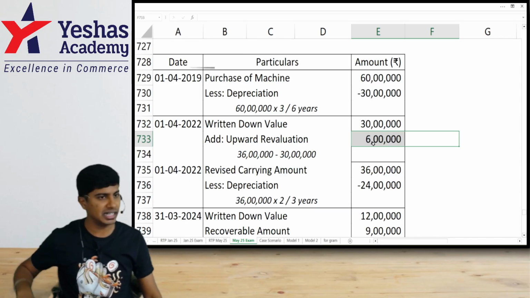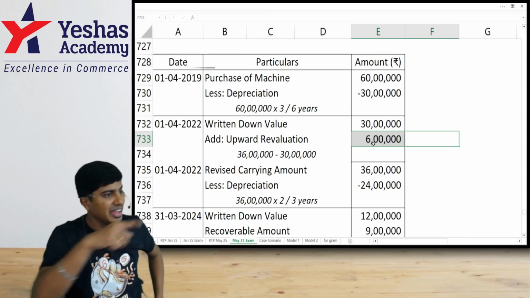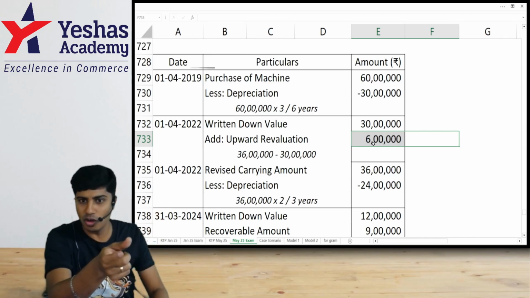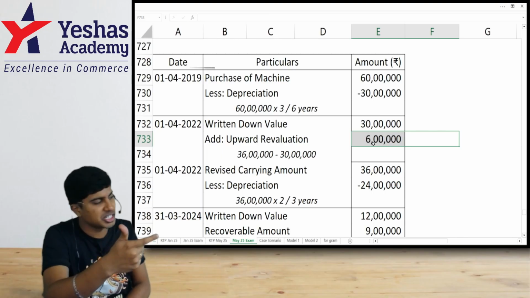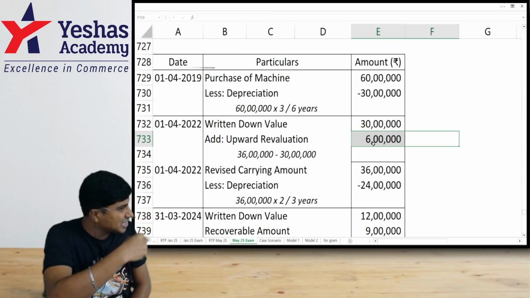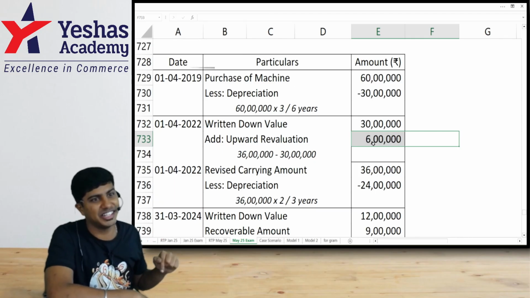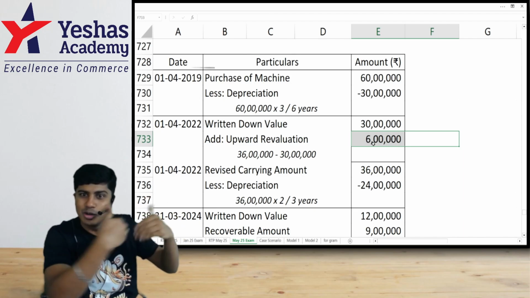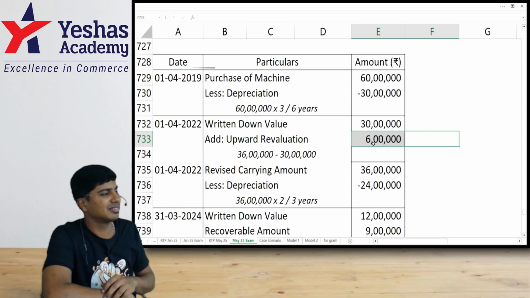When the asset becomes 36, depreciation will become how much? 36 by 3, 12. Every year increase in depreciation is how much? 2. Previously, before revaluation, depreciation would have been 10. Now, after revaluation, depreciation has become 12. 2 lakh will be additionally charged as expense. That will be compensated or neutralized, as you say, by transferring that 6 lakh revaluation reserve to P&L over those 3 years as 2 lakh every year.